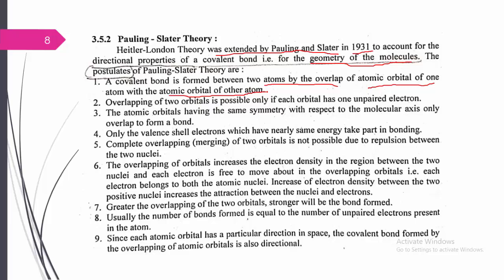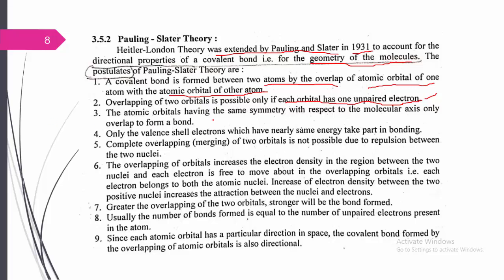It must contain the unpaired electron. Second, overlapping of two orbitals is possible only if each orbital has one unpaired electron. As I told, the covalent bond is initially formed when an atomic orbital of one atom combines with the atomic orbital of another atom. But the overlapping atomic orbital must contain at least one unpaired electron. Here we can see one unpaired electron in their atomic orbitals.